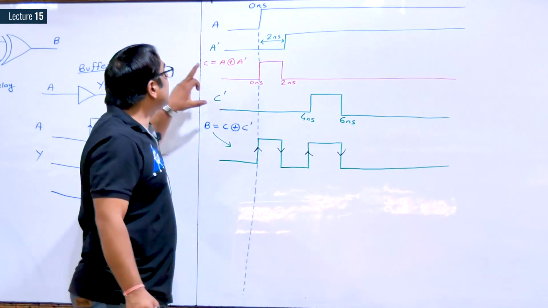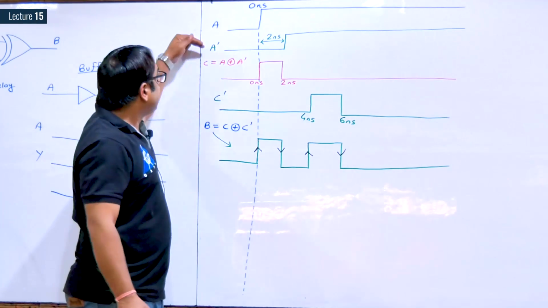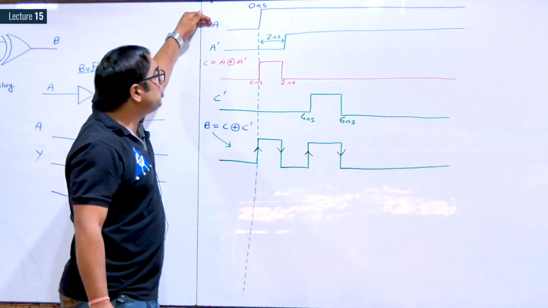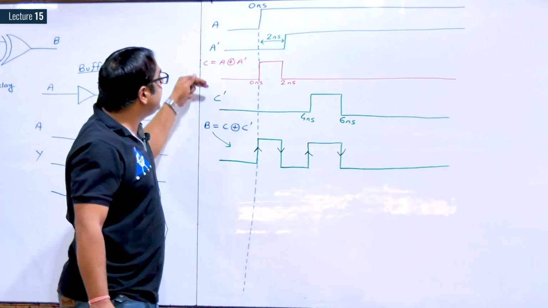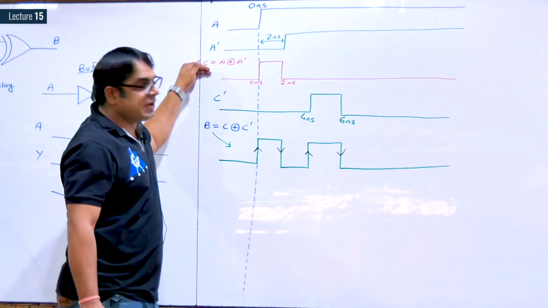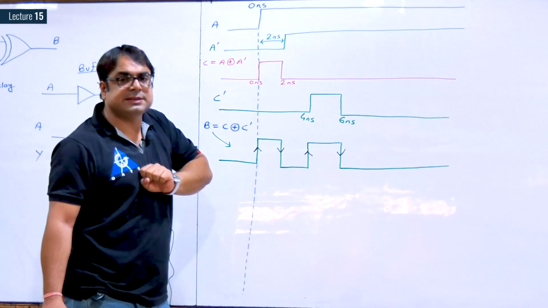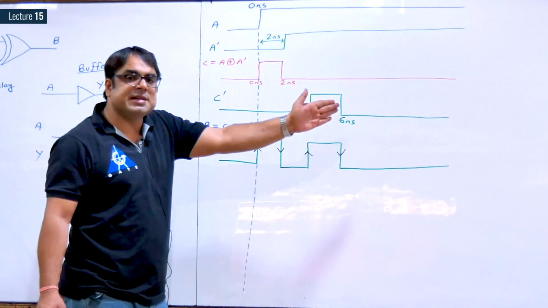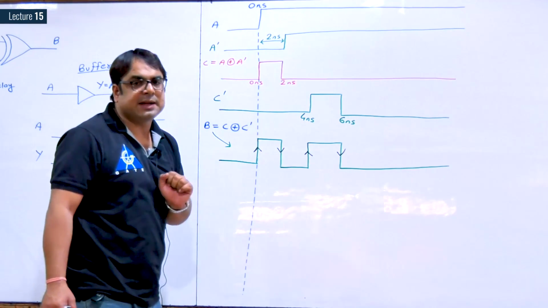Okay. So we have considered delay only for the buffer. A dash is the delayed version of A by 2 nanosecond due to the buffer gate. C dash is the delayed version of C due to the buffer gate. Otherwise, we have not considered any delay in this circuit. So the output of the XOR gate, we are not shifting right hand side.